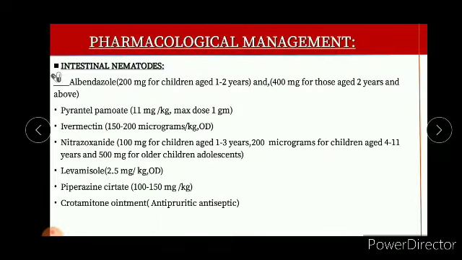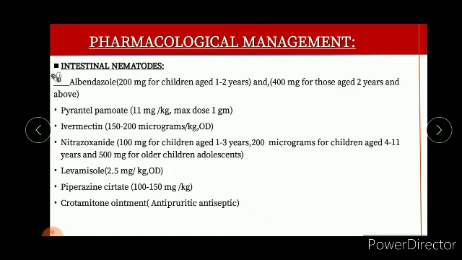So there is a pharmacological management which includes albendazole 200 mg for children aged 1 to 2 years, pyrantel pamoate, ivermectin, nitazoxanide, levamisole 2.5 mg, piperazine citrate, and crotamiton ointment. Crotamiton is an antipruritic, antiseptic, and is mainly given in case of pinworm, because they have pruritic conditions.